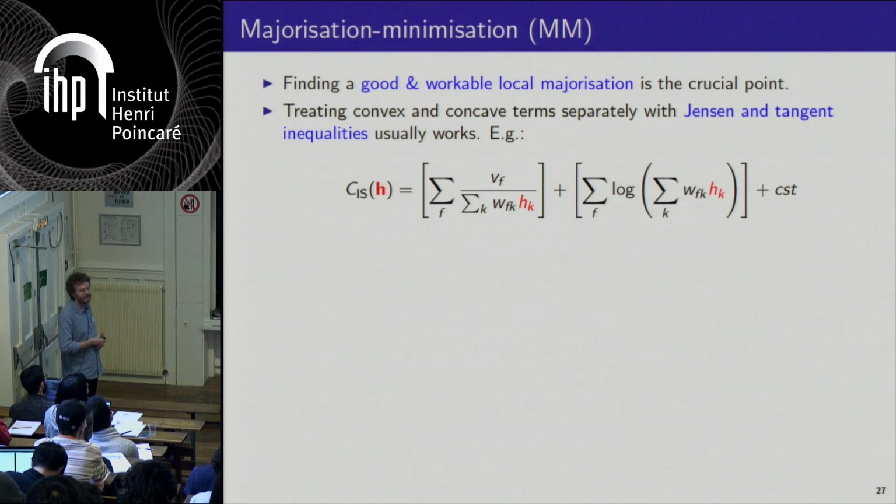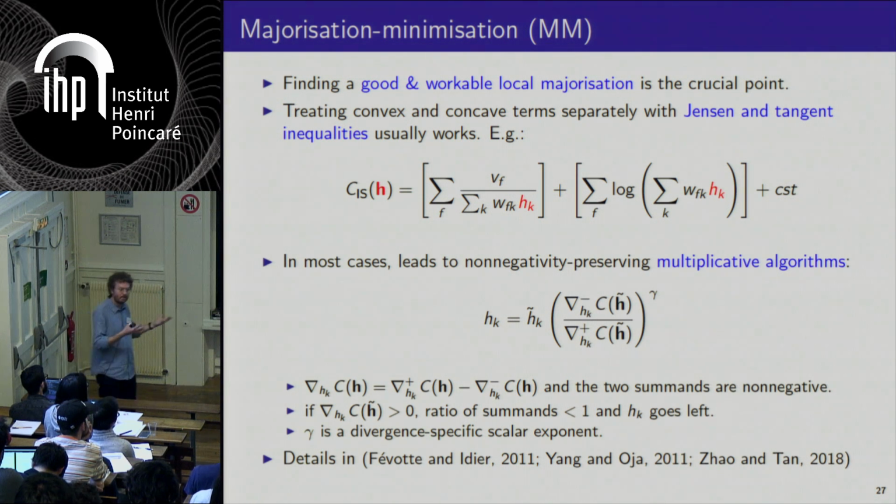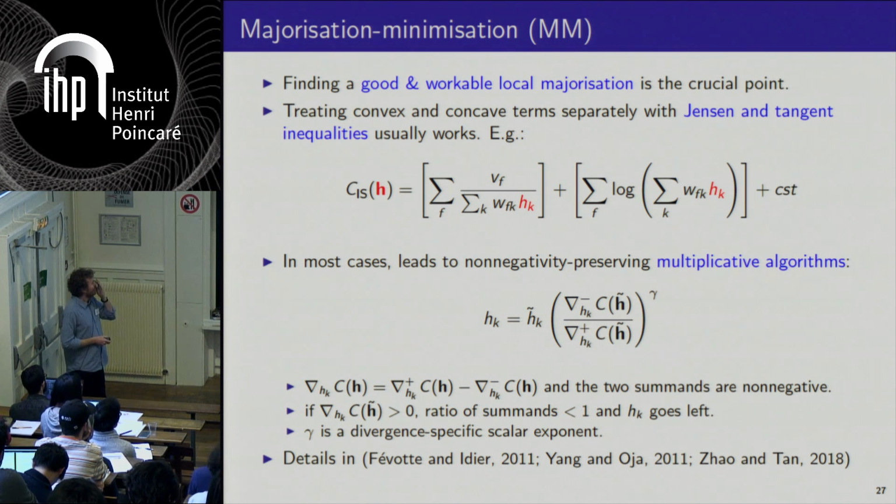You can do that using Jensen's inequality for the convex term and just using the tangent inequality for the concave term. And when you do that, you obtain a workable upper bound, and this works for all the beta divergences, this idea of splitting the convex and concave term.